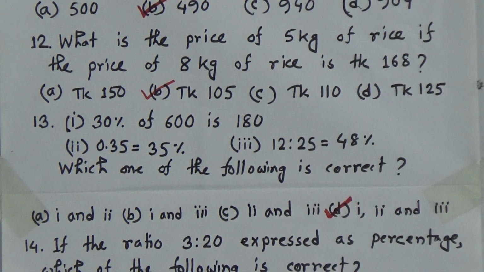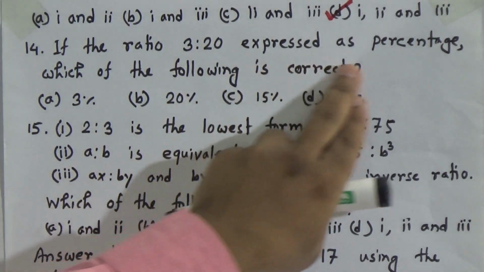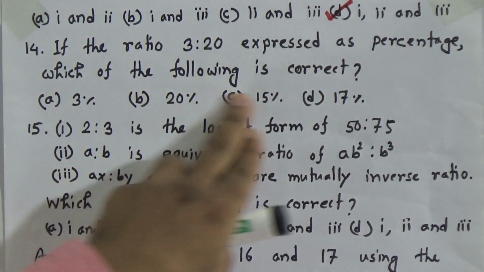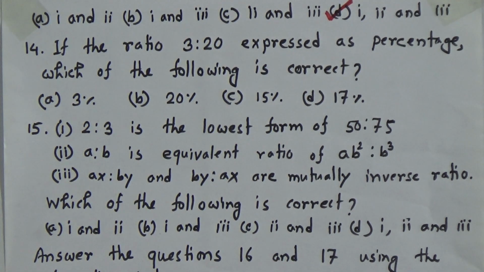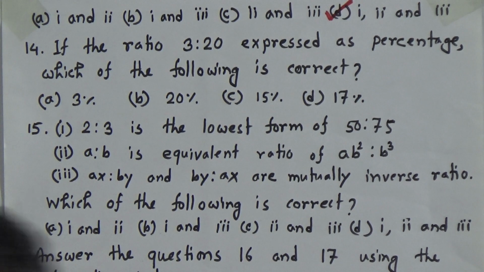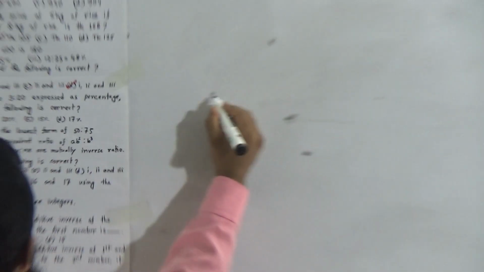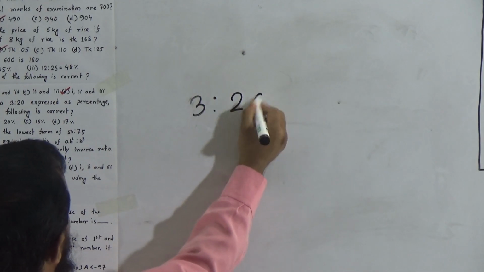Okay. Now, number 14. If the ratio 3 is to 20 is expressed as a percentage, which of the following is correct? That means we have to convert 3 is to 20 into a percentage. Okay. It's so easy. Look at the board. It's 3 is to 20.